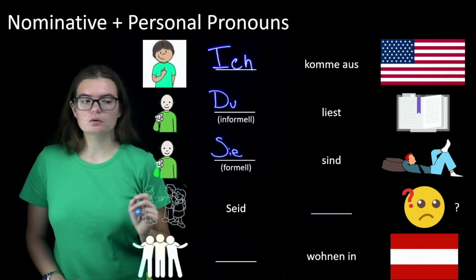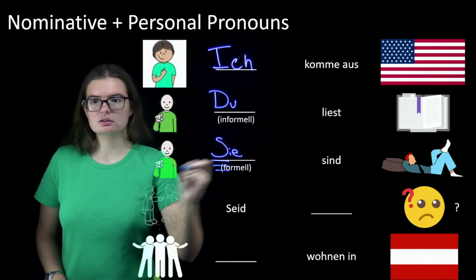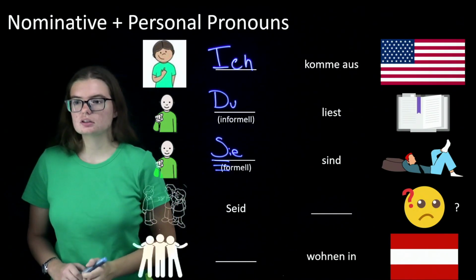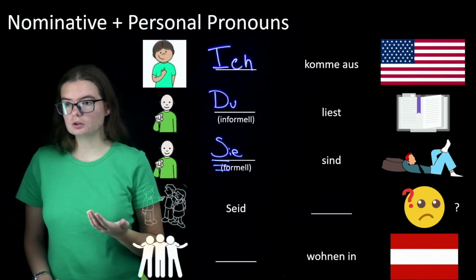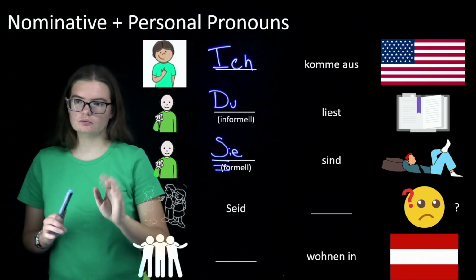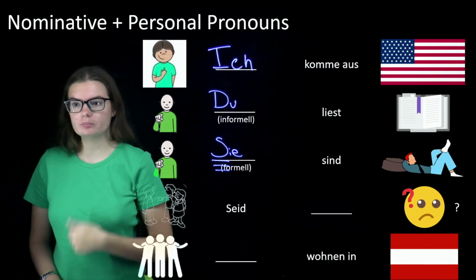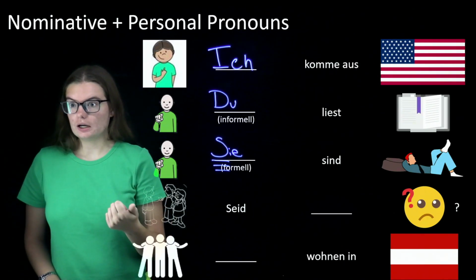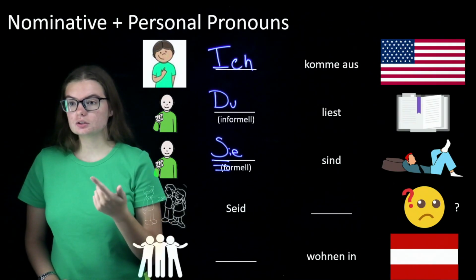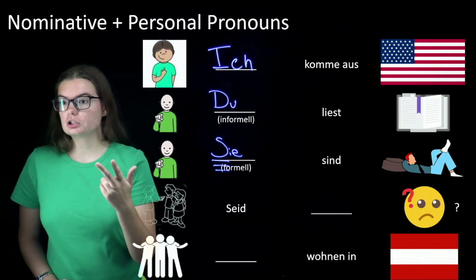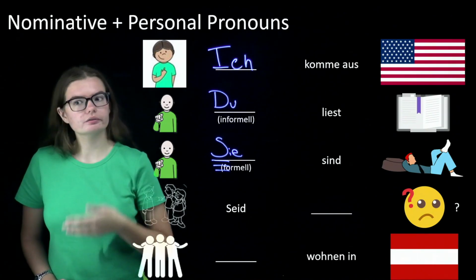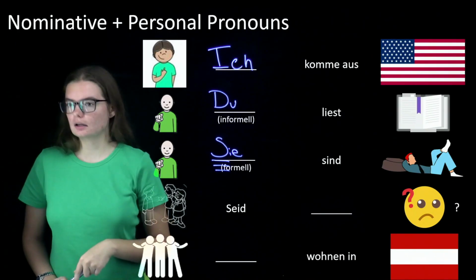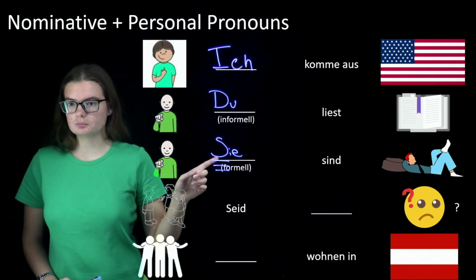Sie is always going to be capitalized as a sign of respect, and you'll use that with people you have a more formal or distant relationship with. So people like your boss, your professors, strangers, the server at the restaurant, that kind of thing. It's a sign of respect.